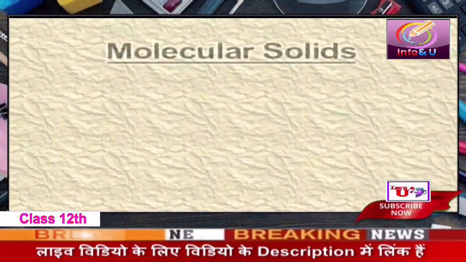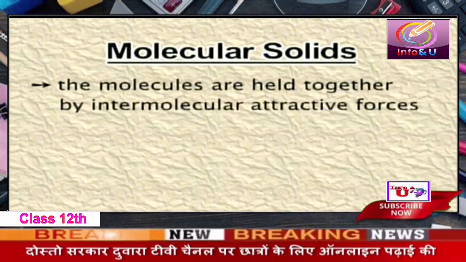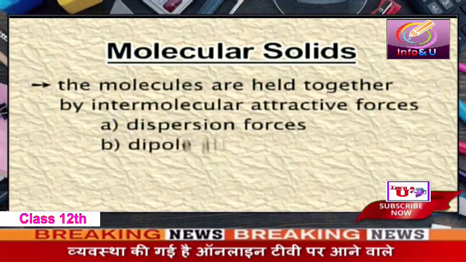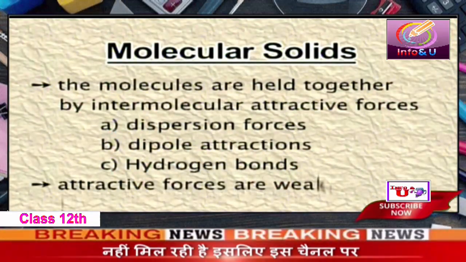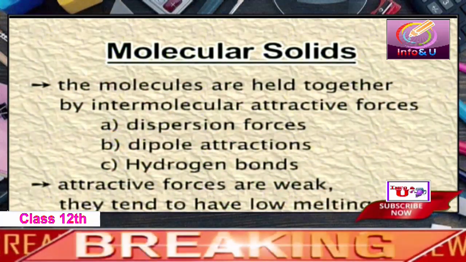In the molecular solids, 3 types of intermolecular attractions are found. They are dispersion forces, dipole attractions and hydrogen bonds. All these 3 types of interactions are very weak, and when the intermolecular forces are weak, the solids are soft and their melting point is low. I am discussing all the 3 types of forces in the molecular solids by taking suitable example.